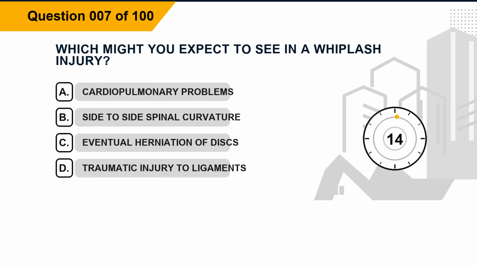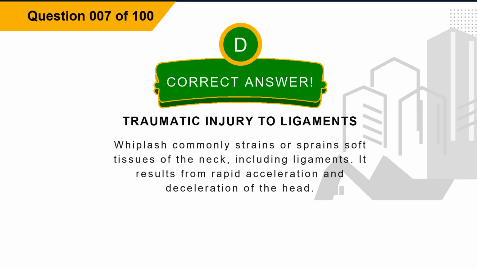Question 7. Which might you expect to see in a whiplash injury? Option A. Cardiopulmonary problems. Option B. Side-to-side spinal curvature. Option C. Eventual herniation of discs. Option D. Traumatic injury to ligaments. The correct answer is option D. Traumatic injury to ligaments. Explanation. Whiplash commonly strains or sprains soft tissues of the neck, including ligaments. It results from rapid acceleration and deceleration of the head.